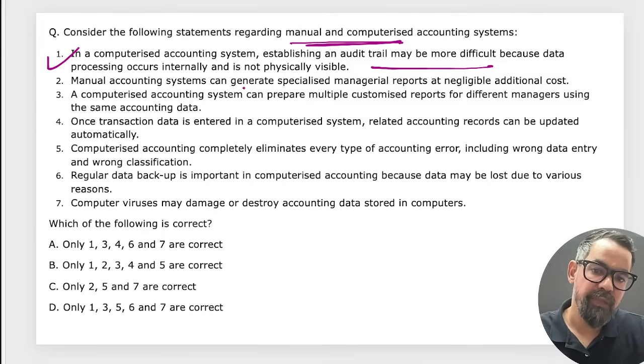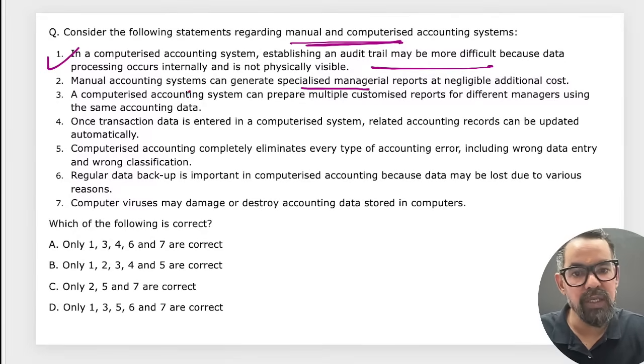Manual accounting system can generate specialized managerial report at negligible cost.